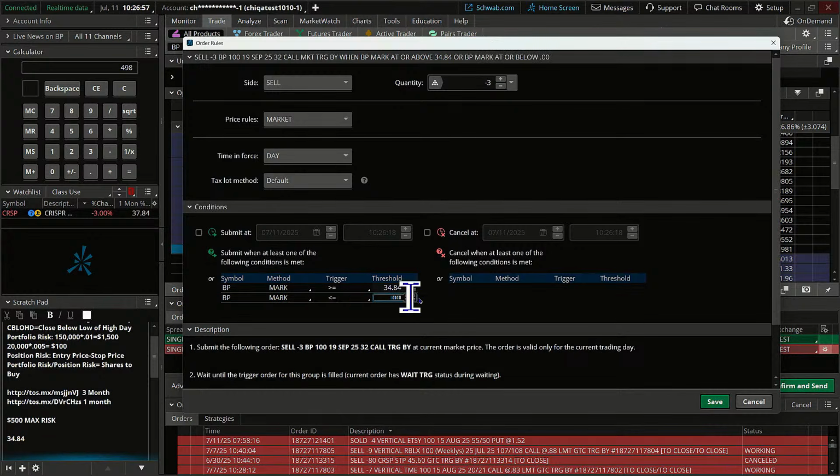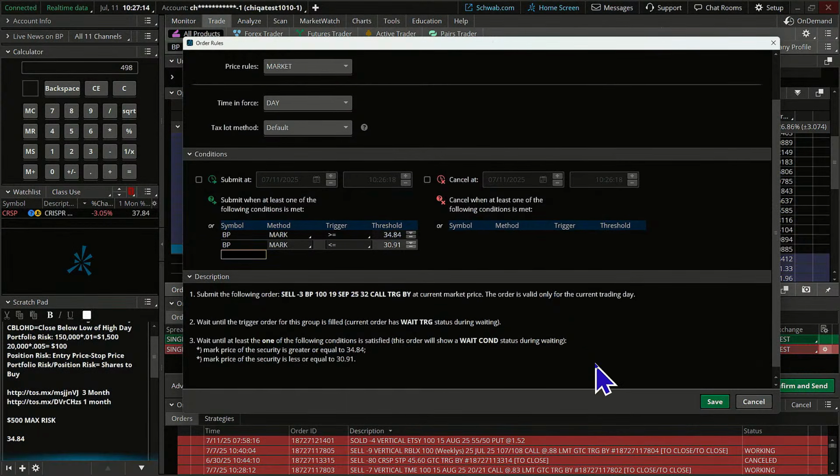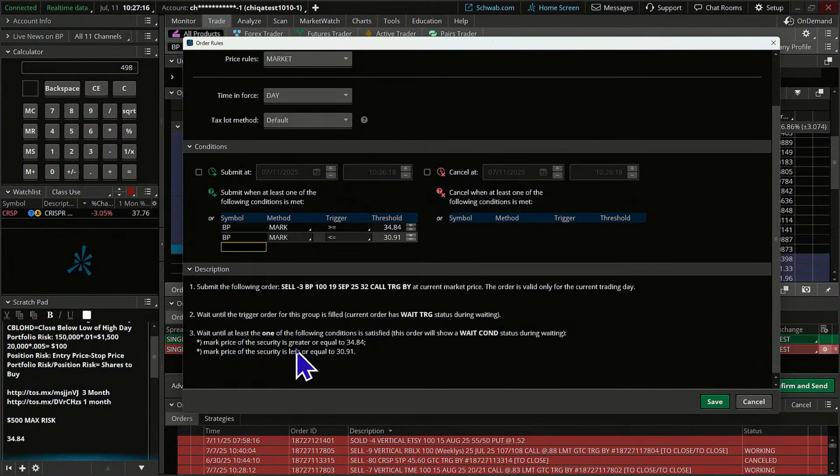If it gets less than or equal to our $30.91, that's going to be where our stop is. Okay, so whatever triggers first, that's the one we get out of. All right, I'm going to put them both in here, and I'm just going to check the wording down here. Make sure I've got my arrows going the right way. So greater than to get to 34.84 or less than in that stop.